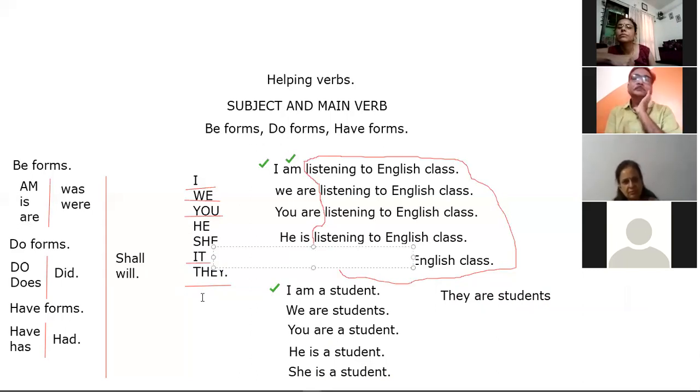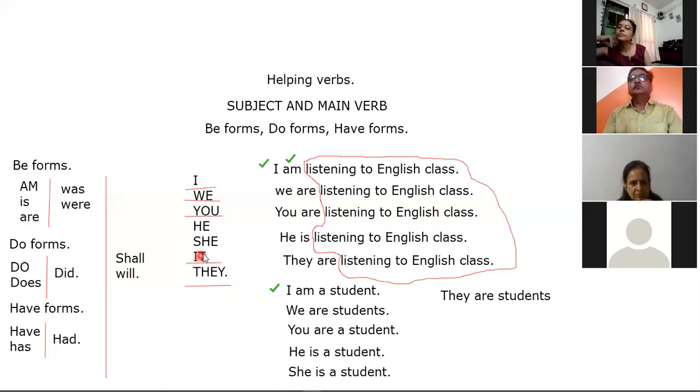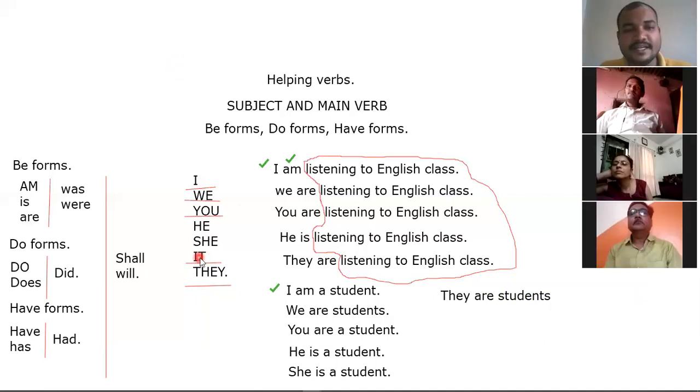If you observe, we missed one thing: it. We did not use it. When can we use it? It is third person singular.